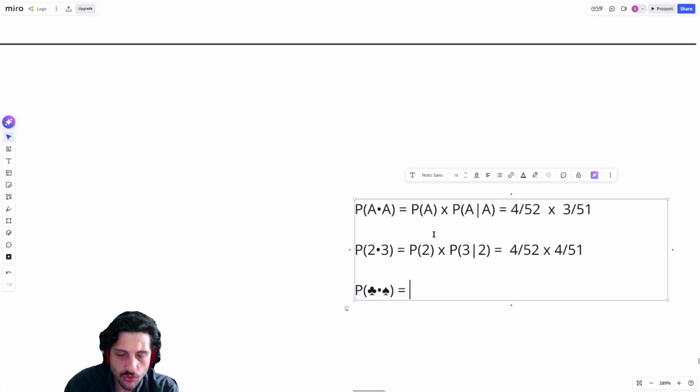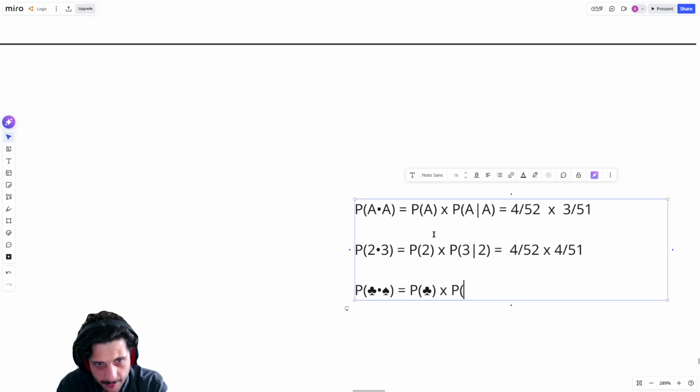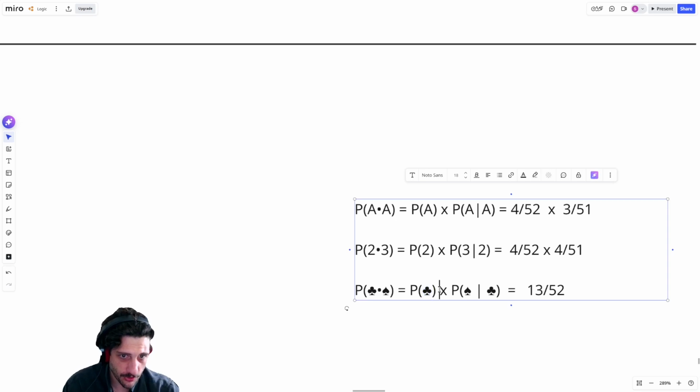And then finally, what's the probability that I draw a club and then a spade? Well, there's the probability that I draw a club, and then times the probability that I draw a spade given that I've drawn a club, right? And so that's going to be 13 over 52 for the 13 clubs out of 52 total cards in my first pull. And then I've drawn a club, so I'm missing one out of my total, but I still have all 13 of my spades. So I have 13 out of 52 times 13 out of 51.